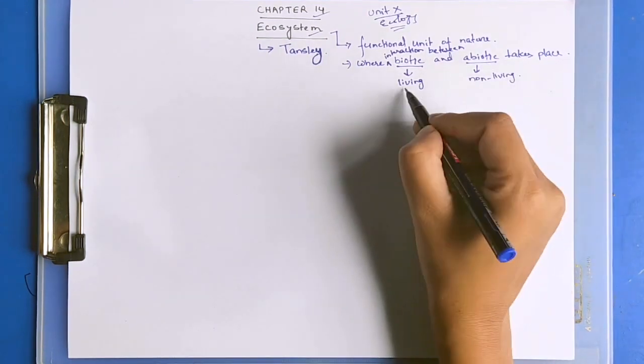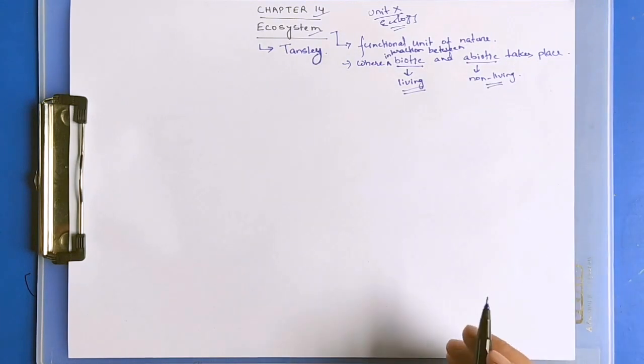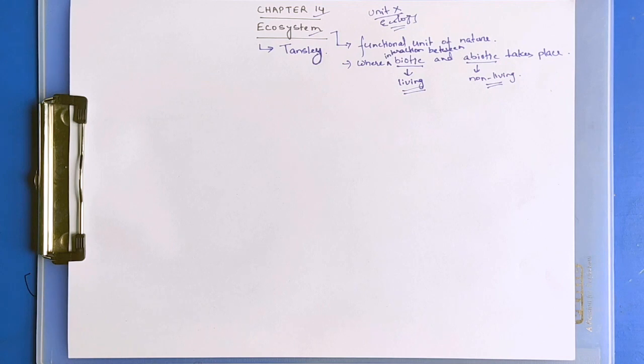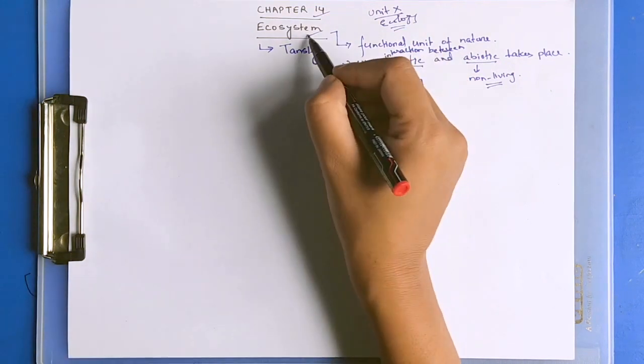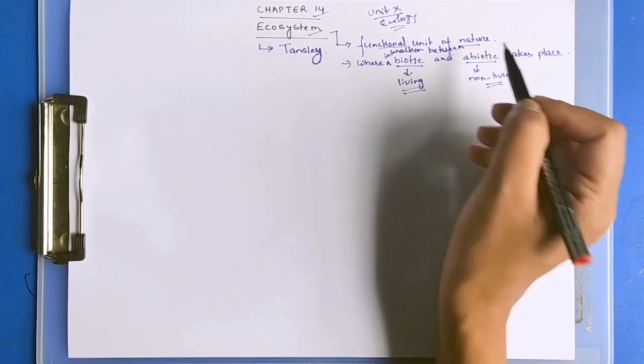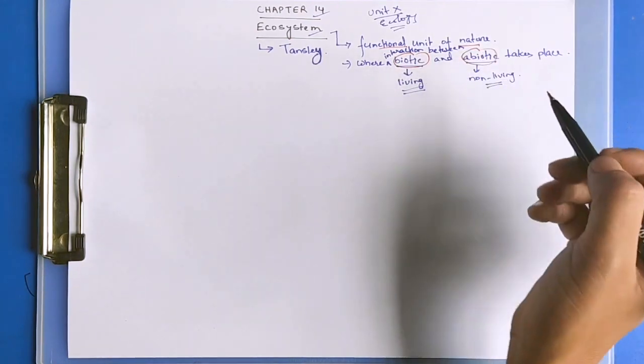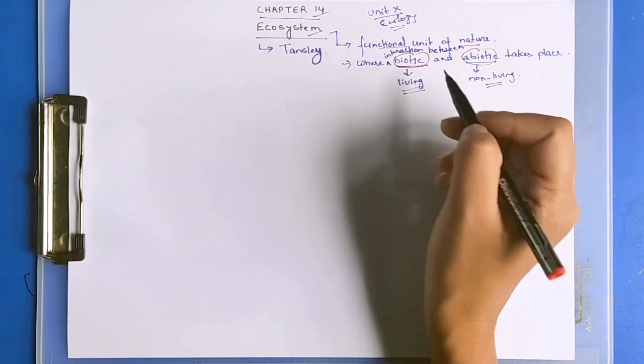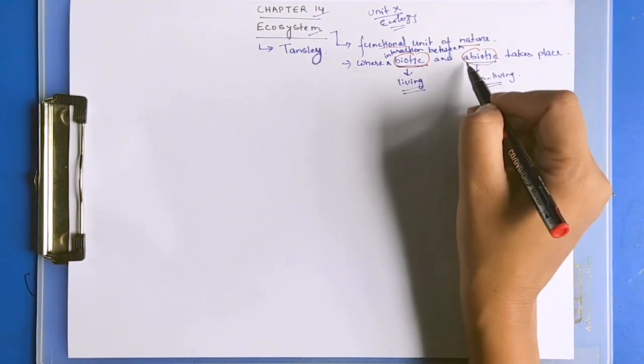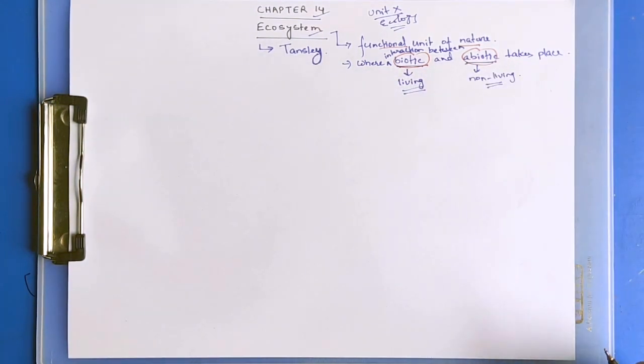So the interactions between living and non-living things is known as ecosystem. Ecosystem can be defined as the functional units of nature where interactions between biotic and abiotic factors take place. Biotic is any living component, abiotic is non-living things.